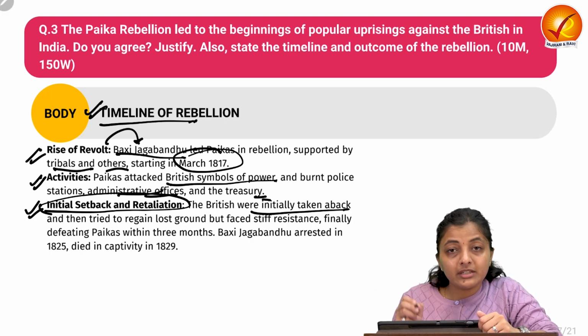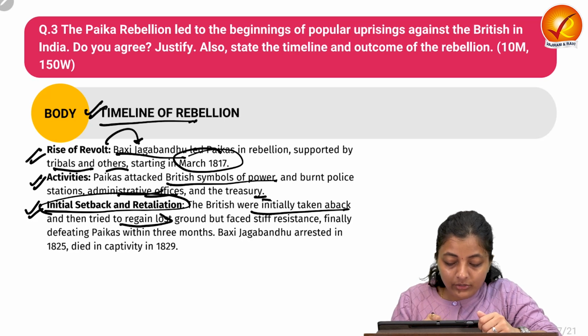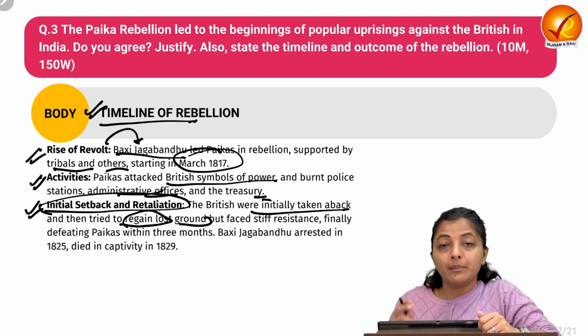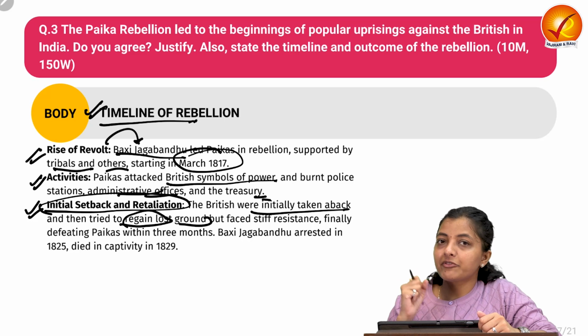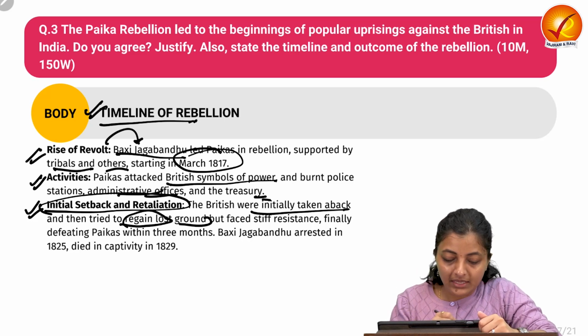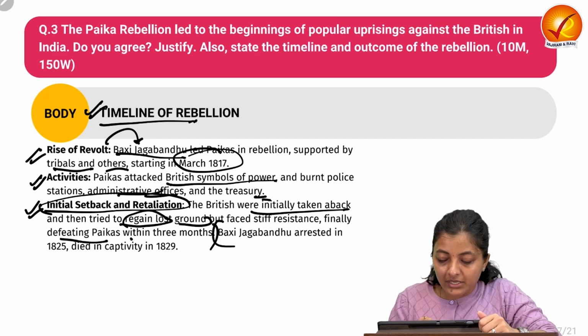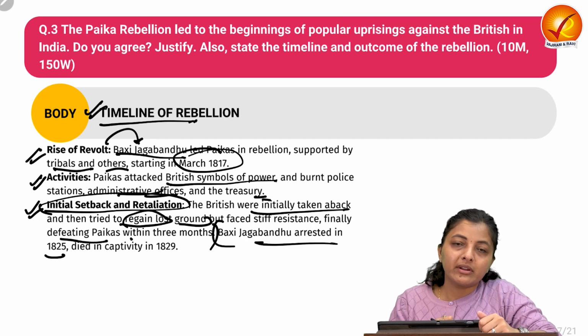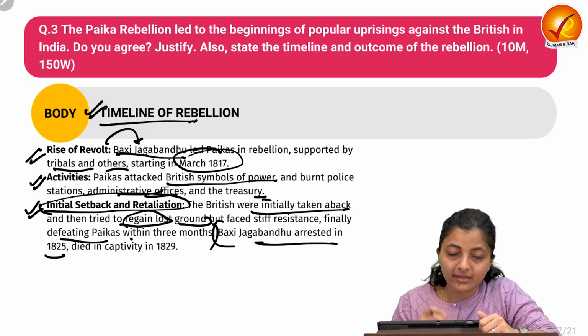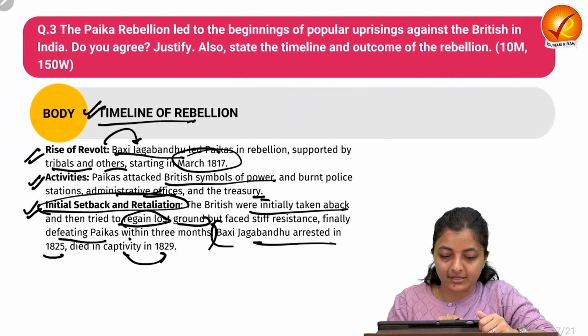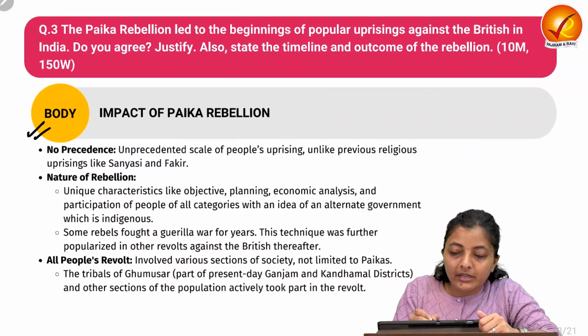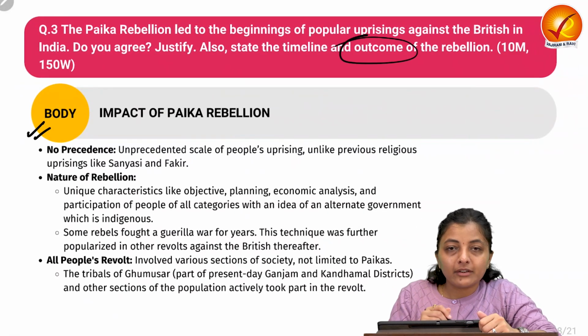The Britishers were initially taken aback and then tried to regain lost ground, but they still faced stiff resistance from the Paikas. They finally defeated the Paikas within three months. Bakshi Jagbandhu was arrested in 1825 and died in jail, in captivity, four years after his arrest. Next, we need to write about the impact or outcome of this Paika rebellion.